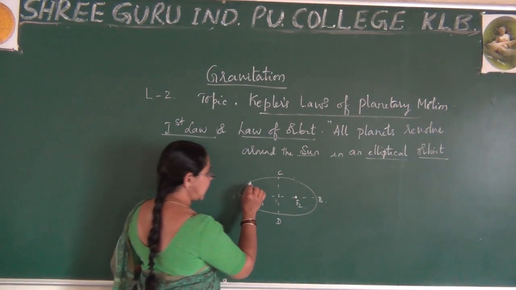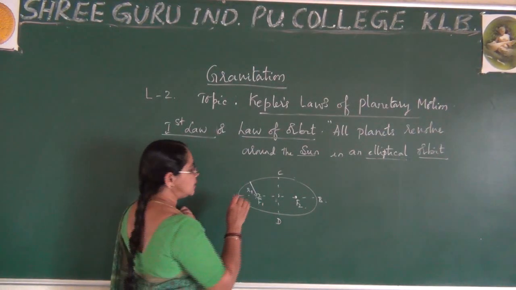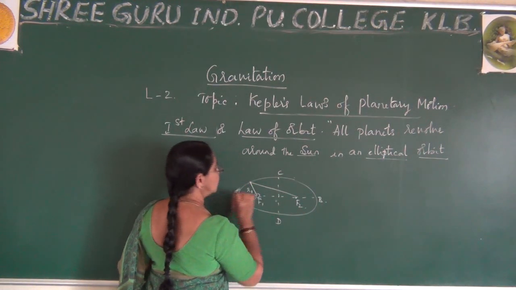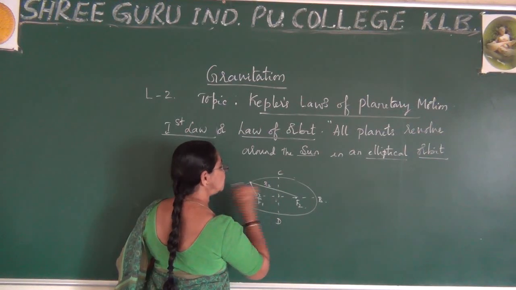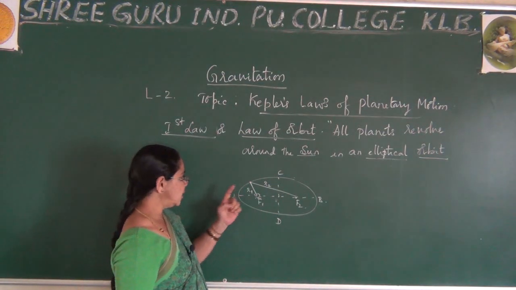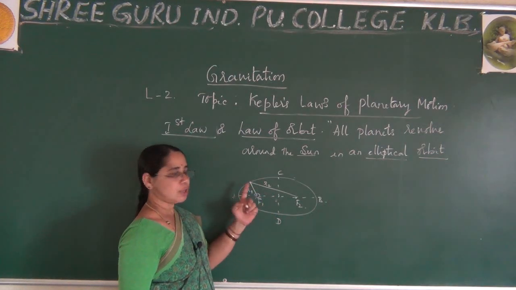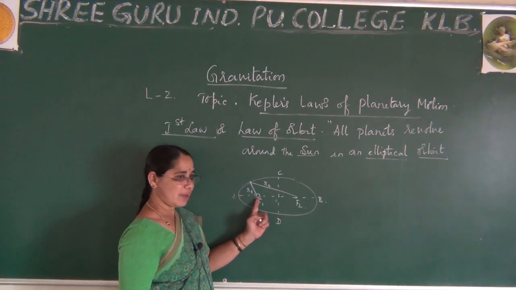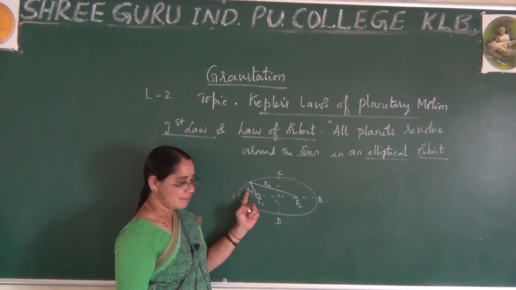Similarly, I draw the line from this point to F2. Let me take this as R2. So I have taken a point anywhere on this orbit, and the line drawn from this point to F1 is called the radius vector R1.